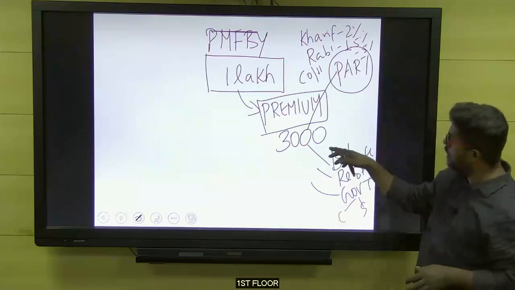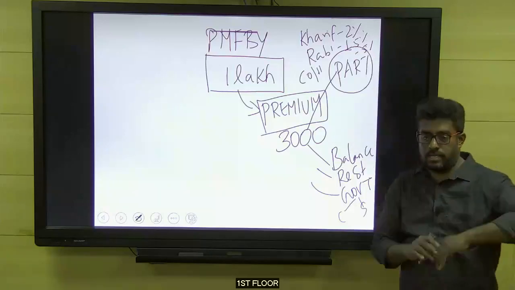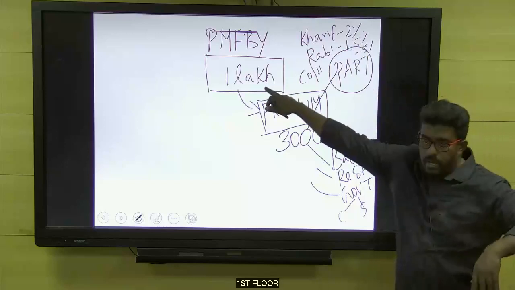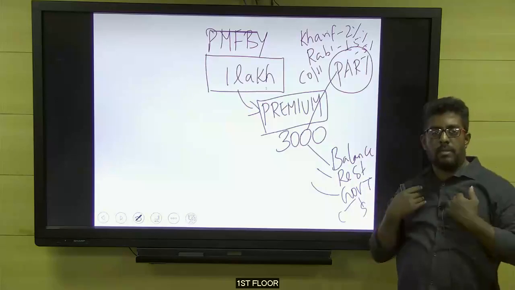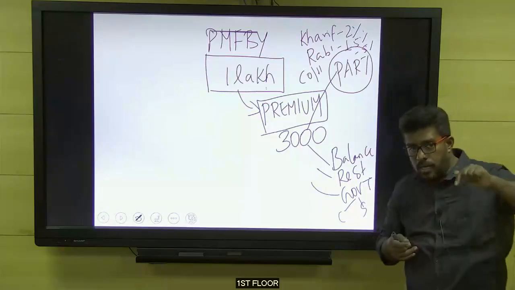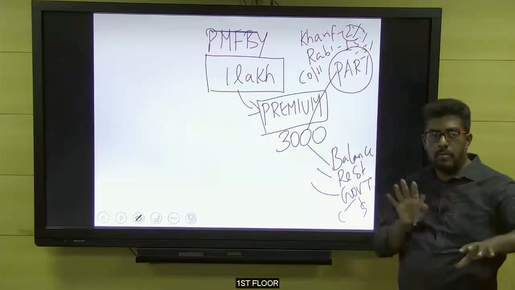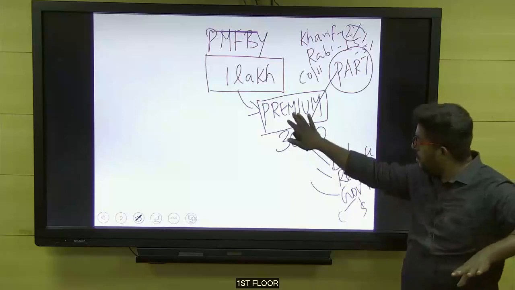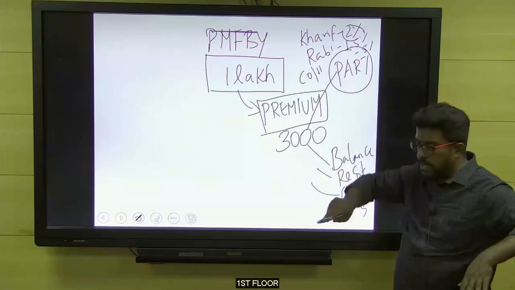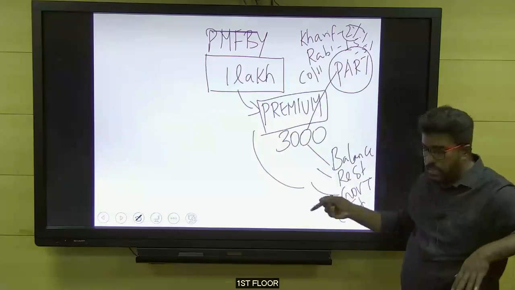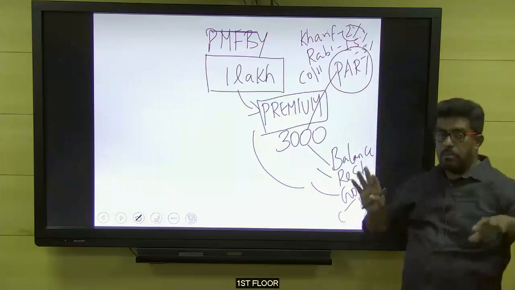Before going further, you have to understand that 2% means 2% of the sum assured. 1 lakh is the sum assured, so the maximum premium the farmer has to pay is only 2,000 rupees. But you all know that. The premium charged depends upon the risk involved, and Pradhan Mantri Fasal Bima Yojana covers a wider range of risk. So the normal premium amount will come to around 7,000 or 8,000 rupees, but the farmer has to pay a maximum of only 2,000.